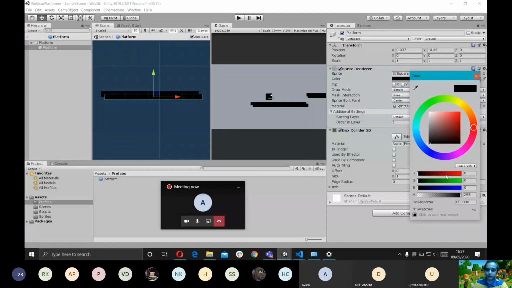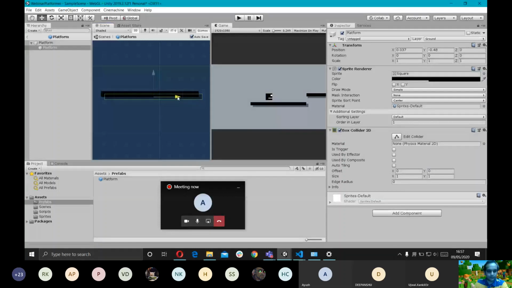I think most of you know that there is an RGB value, but there's also an alpha channel, which basically means how opaque or transparent your object is. We're going to decrease the opacity to give an illusion of sort of a shadow of the platform. I think that's good.